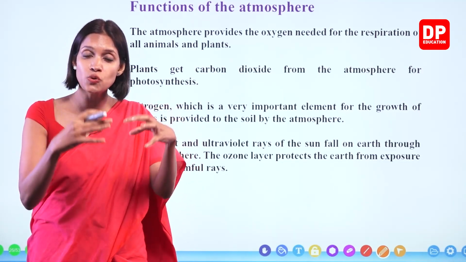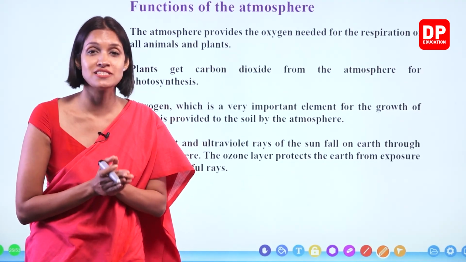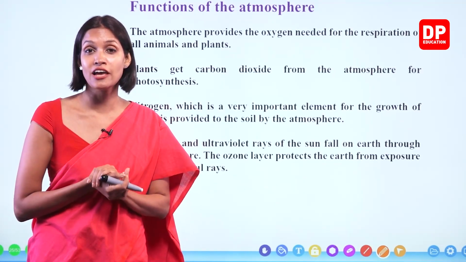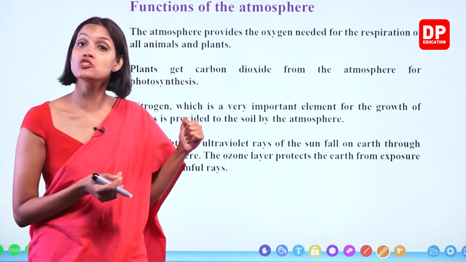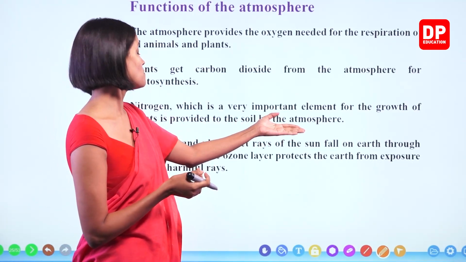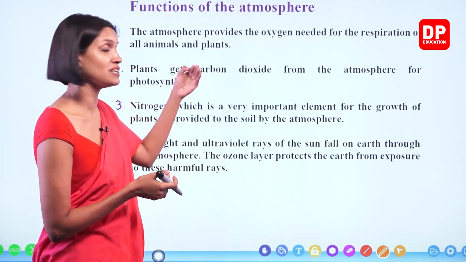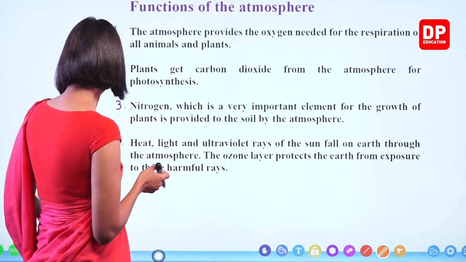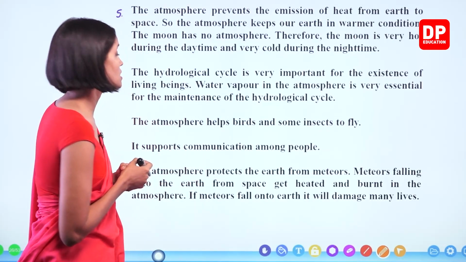The ozone layer absorbs these harmful ultraviolet rays and therefore UV rays will not reach the Earth and therefore we will not get harmful effects caused by these UV rays. Right? So the ozone layer protects the Earth from exposure to these harmful rays. The ozone layer is present in the atmosphere. Right? Next one, 5. The atmosphere prevents the emission of heat from Earth to space.